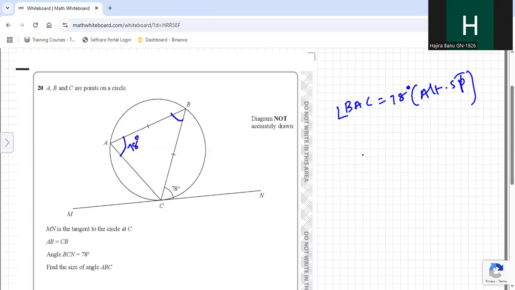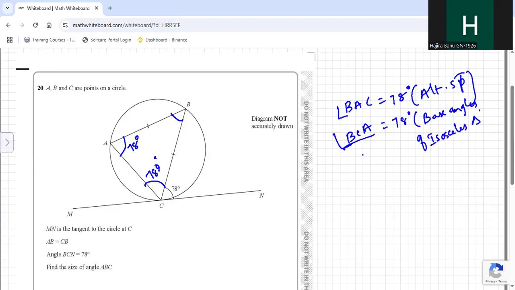Once we get this angle, now we know because AB and BC are given as equal, the base angles of isosceles triangles are equal. So angle BCA is also 78. You can write down the reason: base angles of isosceles triangles are equal.